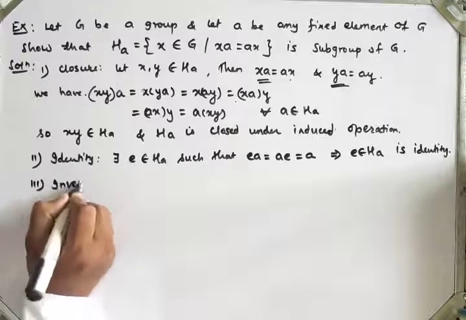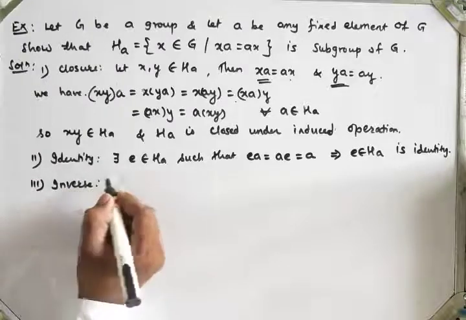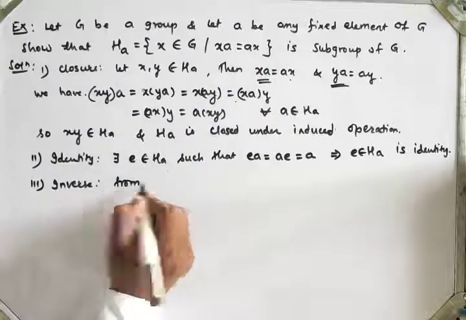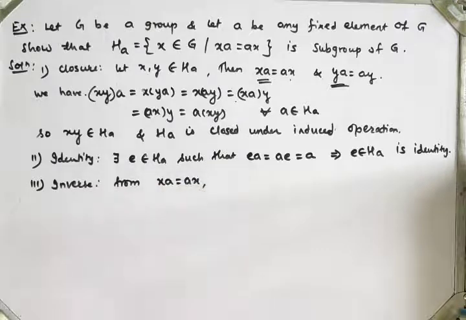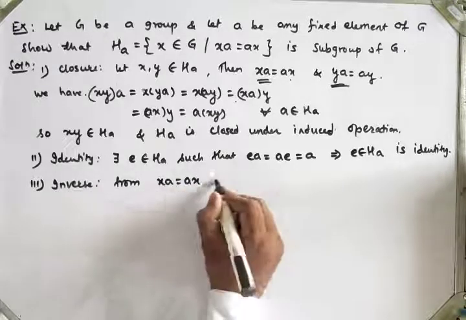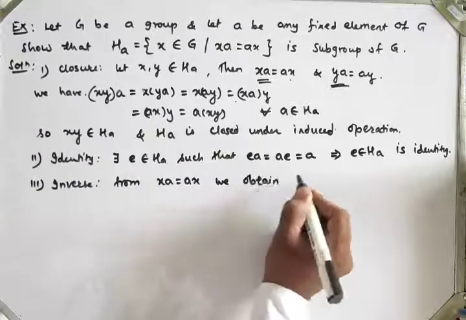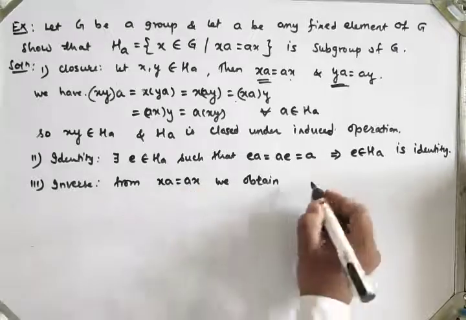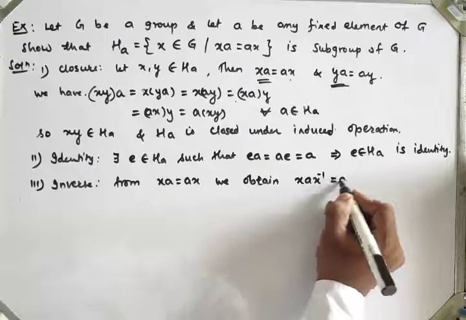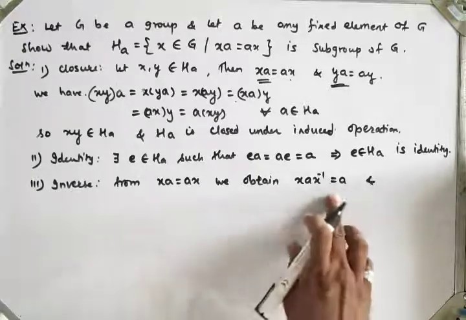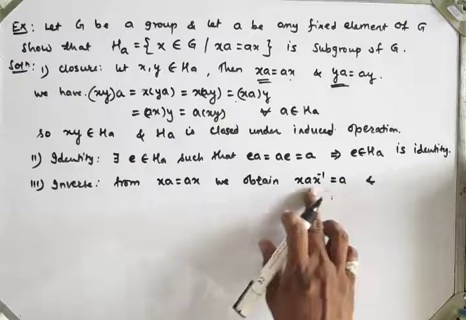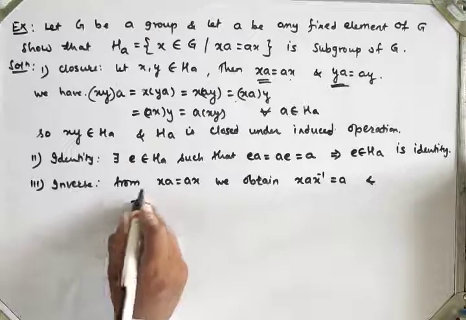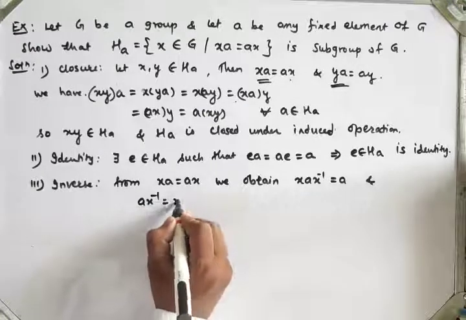Now next is inverse. What is the inverse element? From the given equation xa equals ax, I post-multiply by x inverse, so we get xax inverse equals a. Then I pre-multiply both sides by x inverse, so after pre-multiplying, the remaining is ax inverse equals x inverse a.